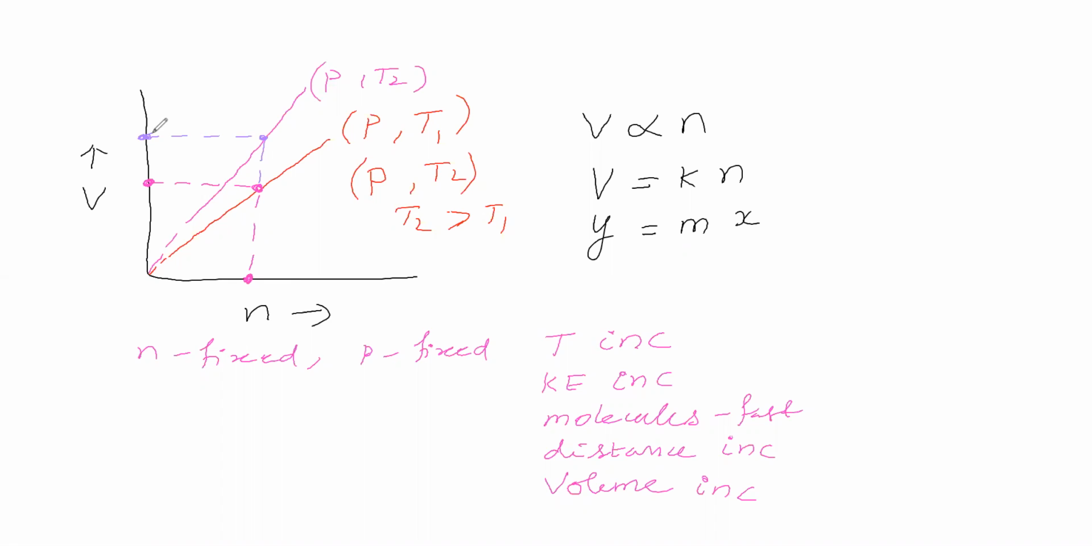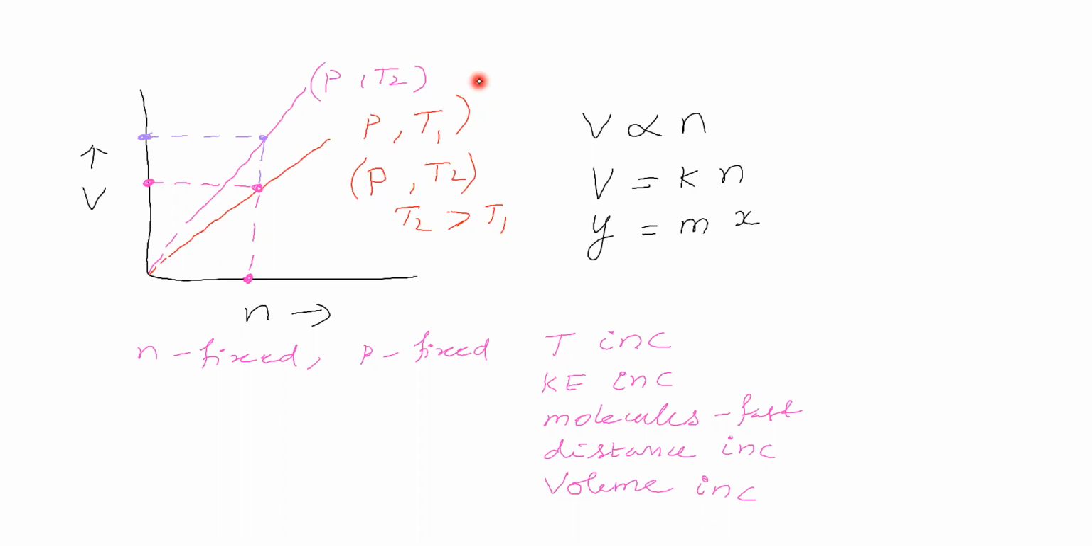Now see that pressure of gas is P. Here also pressure of gas is P. For this case, we have taken this much number of moles, and for this case, this much number of moles. Number of moles also we have taken fixed. Temperature T2 is high, temperature T1 is low. So for this the volume is this much, for this the volume is this much. So on increasing the temperature, volume increases. So the graph will be like this.